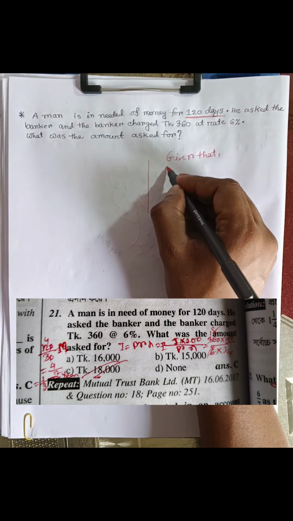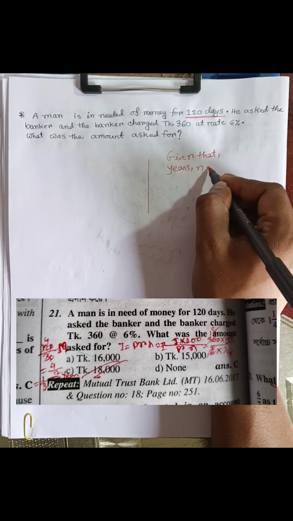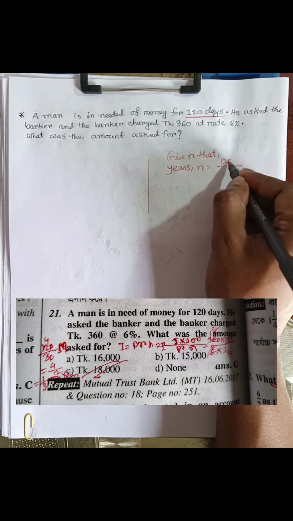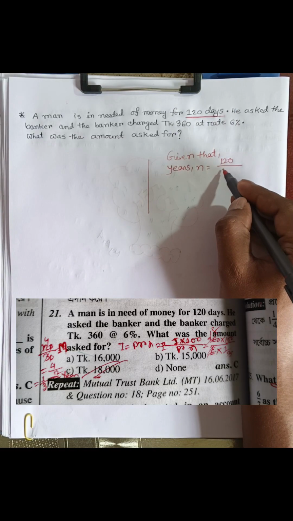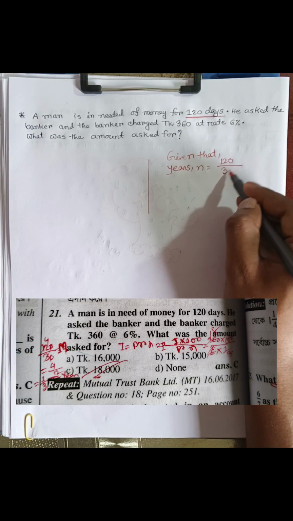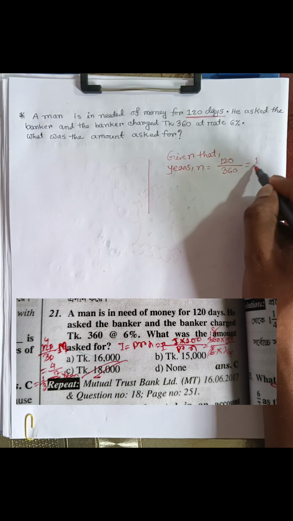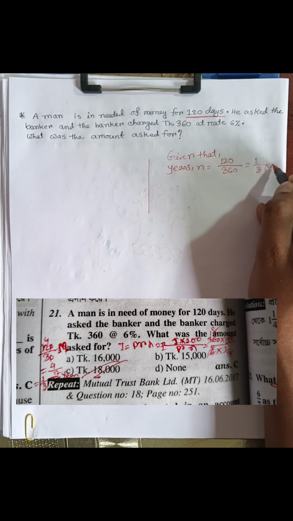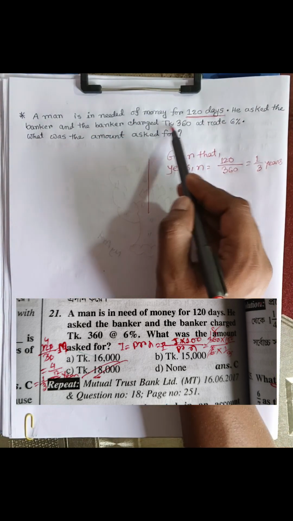These years, in 120 days, then convert to days, convert to years, divided by 360, then 1/3 years. The banker charged taka.